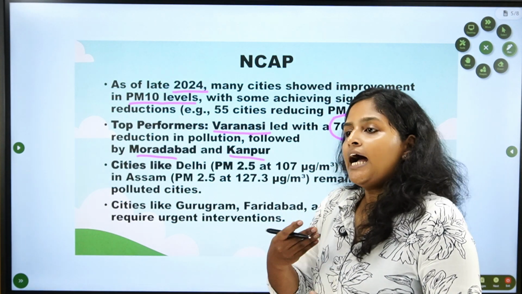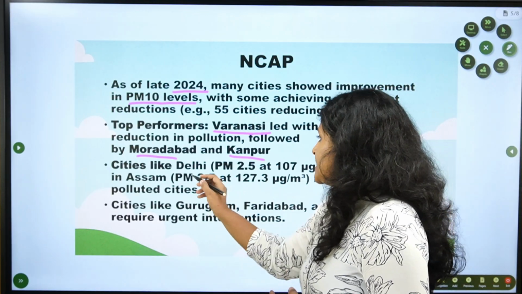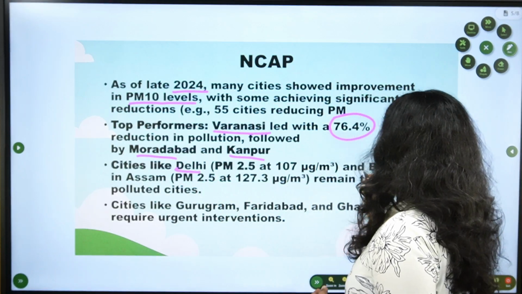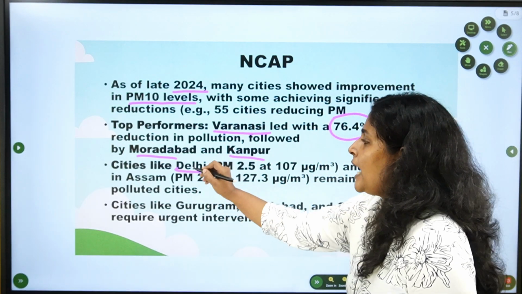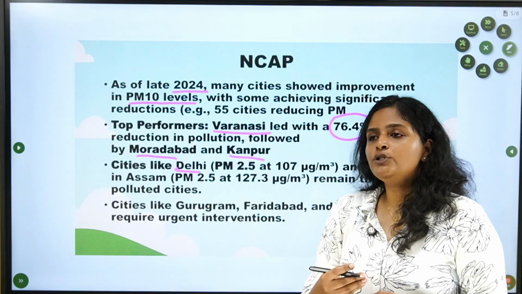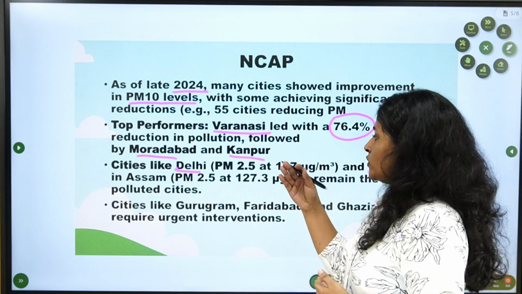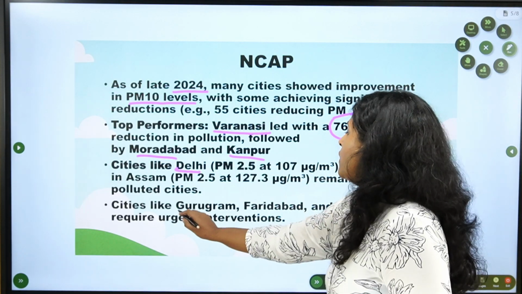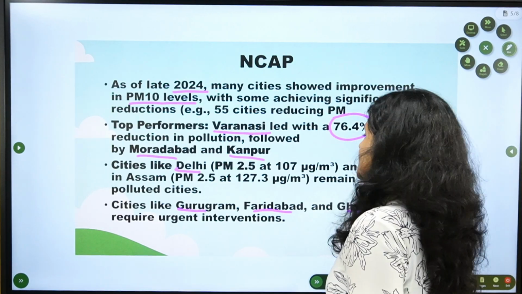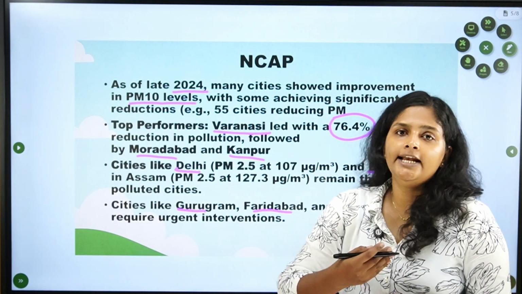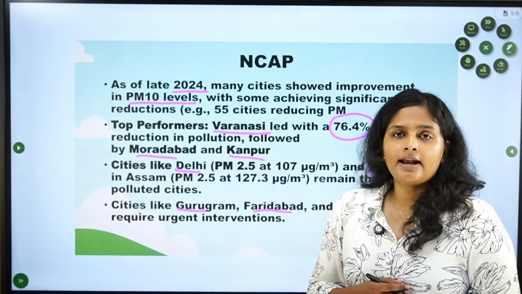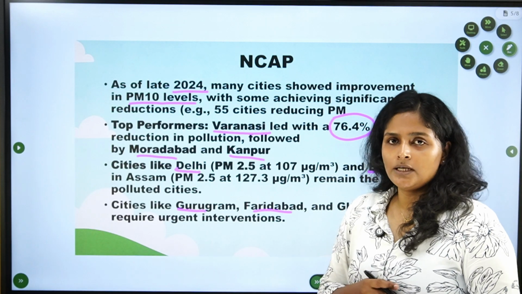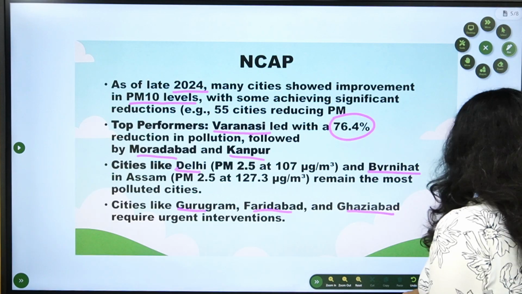But on the other side of the story, in cities like Delhi and in a city Byrnihat in Assam, the air pollution is not under control. The PM concentration is increasing. So these cities, along with Gurugram, Faridabad and Ghaziabad, need urgent interventions to purify their air. That was the report in 2024. That's all about the scheme.